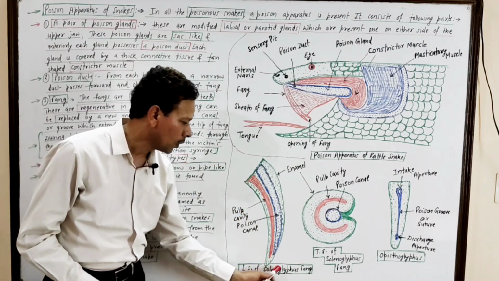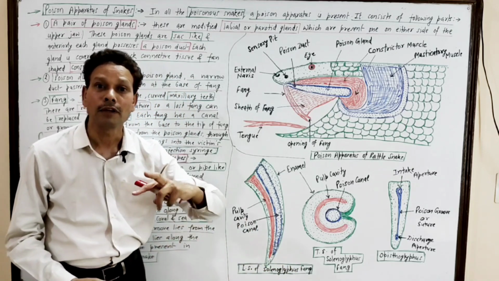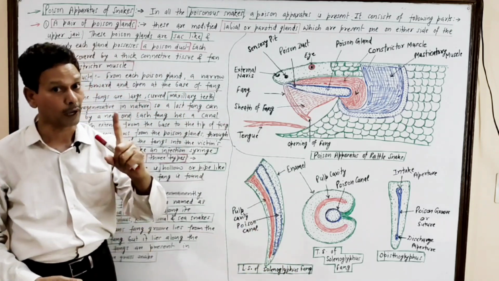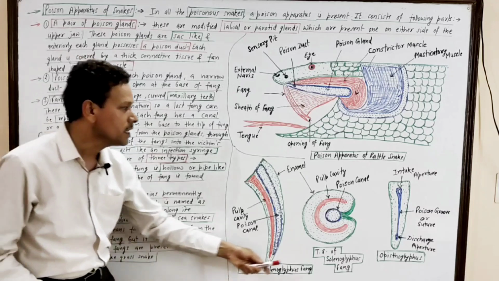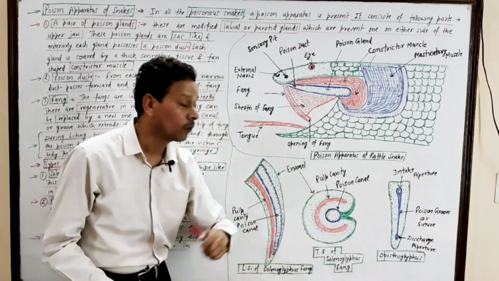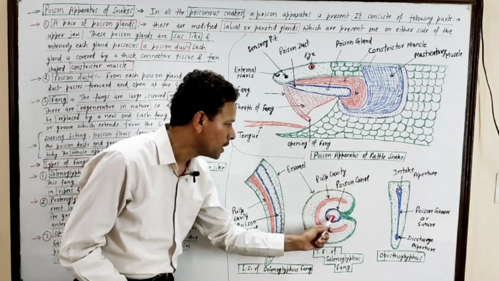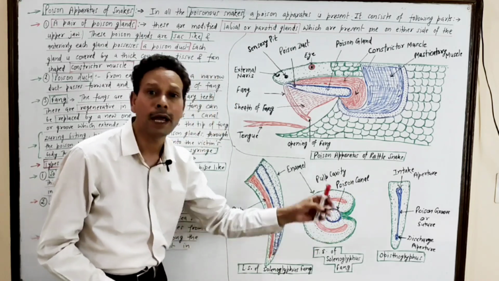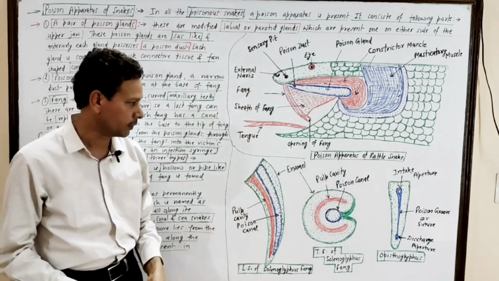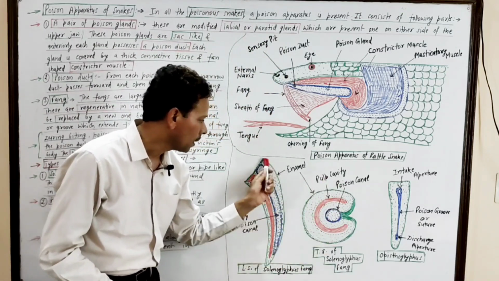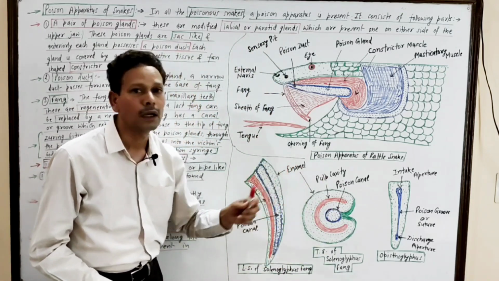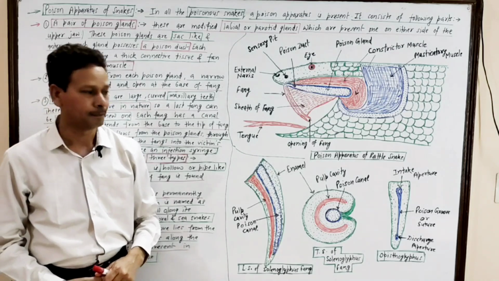This solenoglyphous fang can be folded. Note down, this is the transverse section of the solenoglyphous fang. Here is the poison canal, this is the pulp cavity of the maxillary tooth, and it is surrounded by an outer coat, that is enamel.